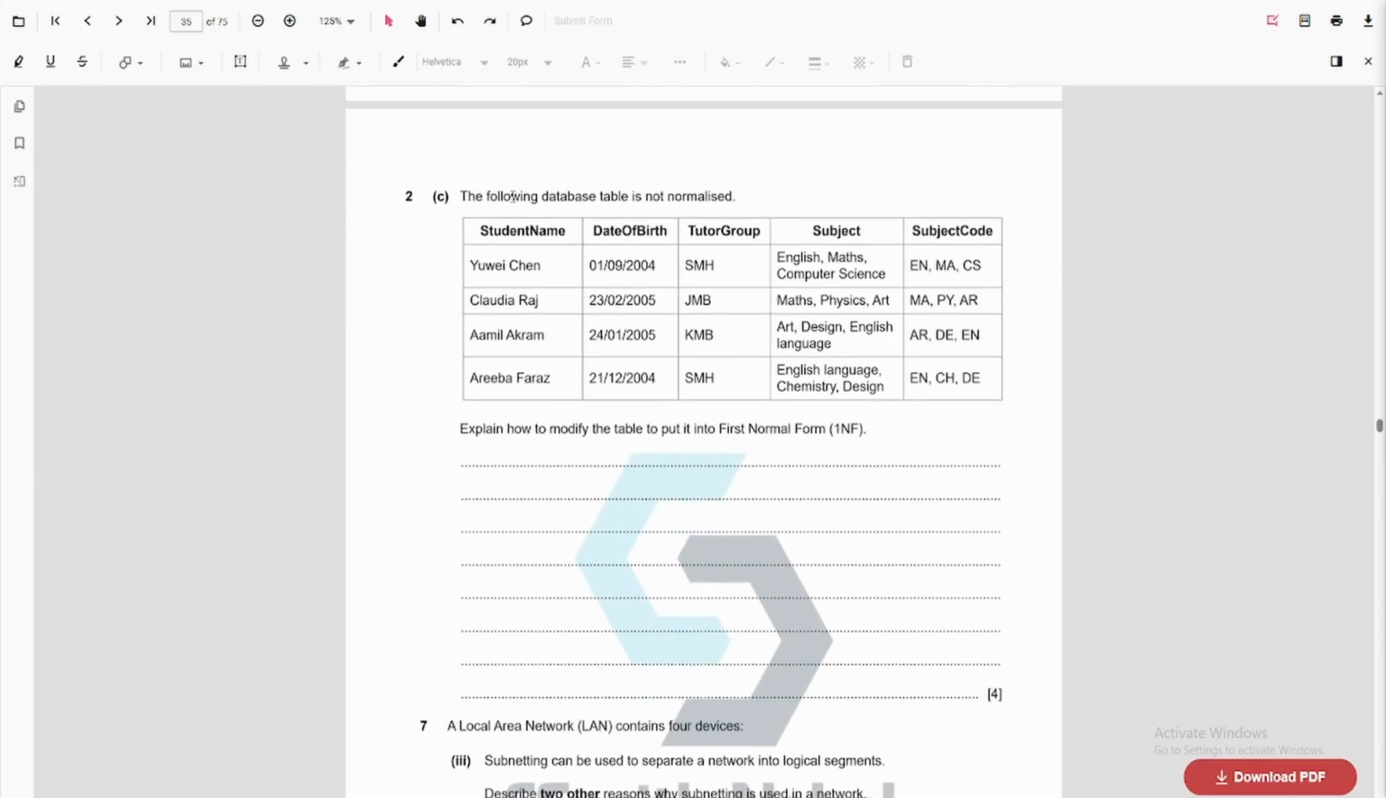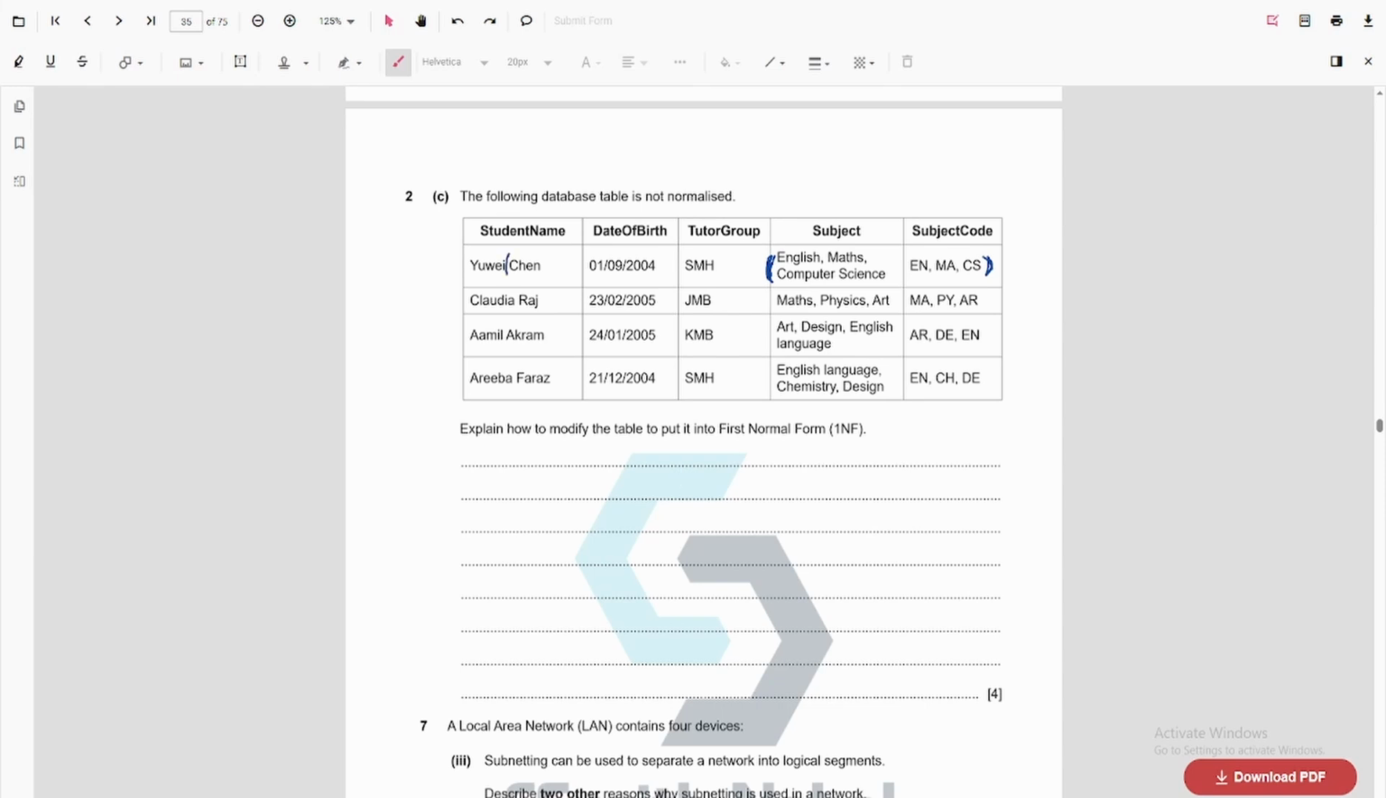Now, the following database table is not normalized. Explain how to modify the table to put it in first normal form. So we need to notice something here. Converting to first normal form means we cannot have repeating groups, right? Each cell must have one data only. So this has multiple data. This should be removed. We need to make sure that each field is atomic.